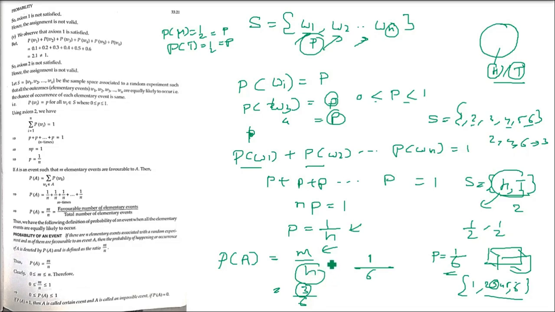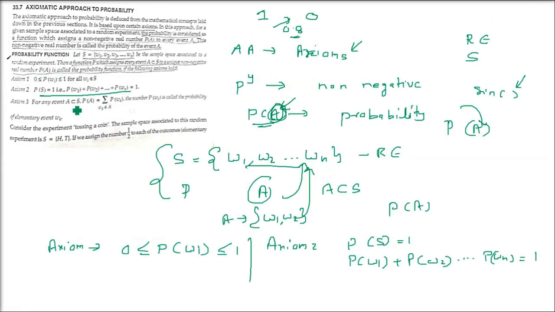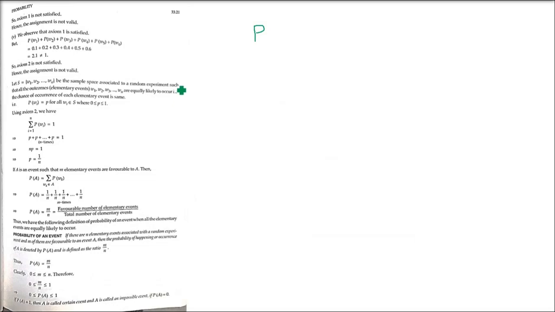So P(A) equals m by n. How has it come? Let us see the proof also, because if you learn this, all the questions of probability will be by m by n only. I told you there are 3 axioms. The third axiom was that for any event A belonging to the sample space, P(A) equals sigma of P(w_k), where w_k belongs to the event A. The number P(w_k) is called the probability of elementary event w_k. We are adding these, and this is the probability of event A happening.